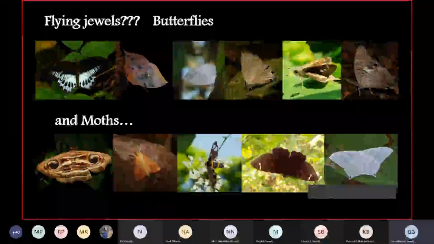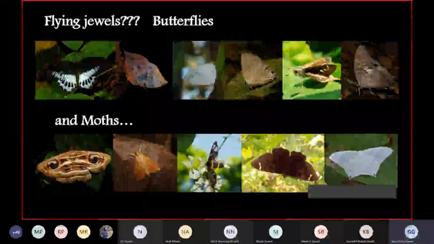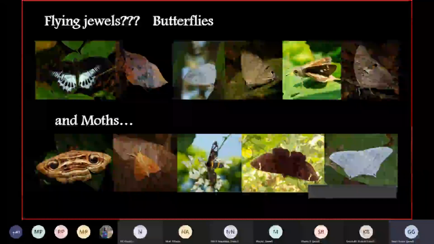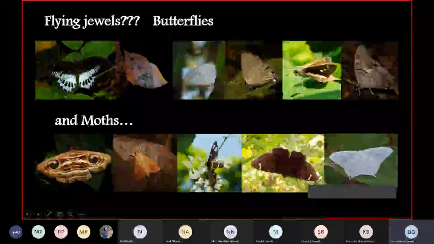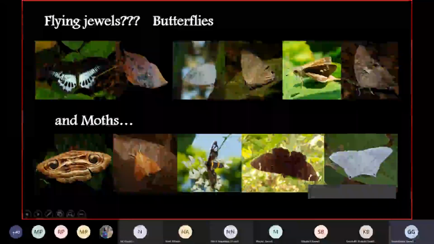Okay, then some more insects. Let me tell you, we are still on insects. Insects are one of the largest groups of the animal kingdom. You have a lot of variety in that. So these are some butterflies. And here are some moths.